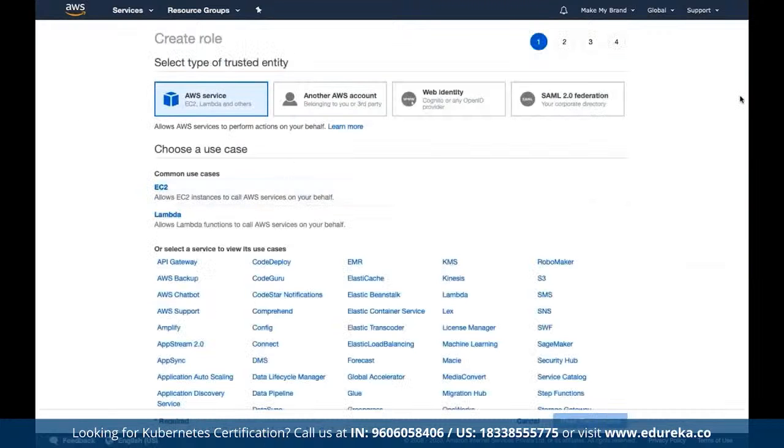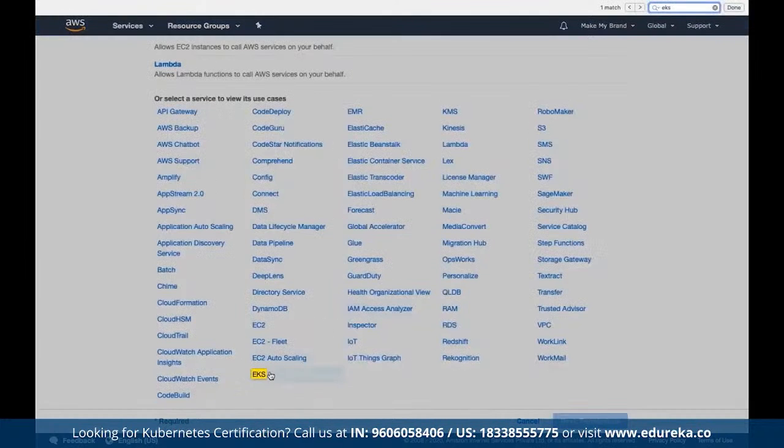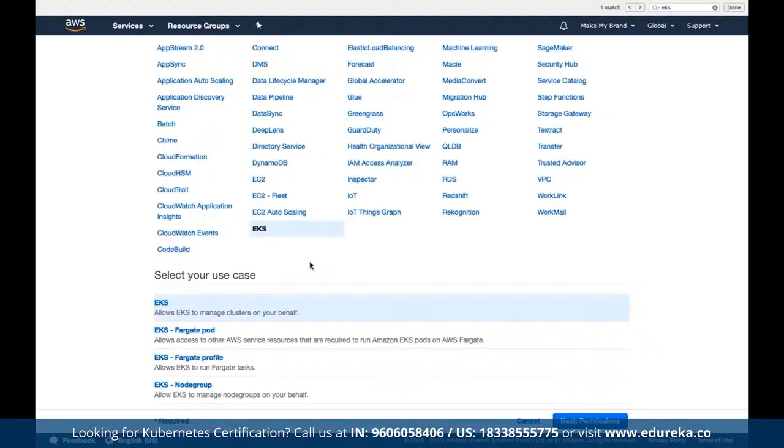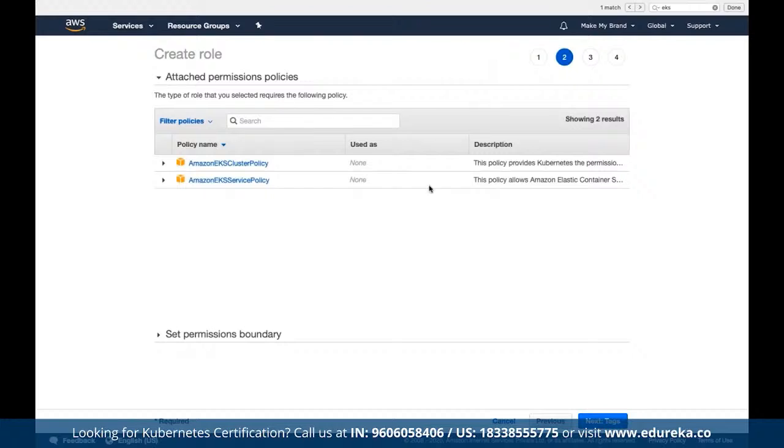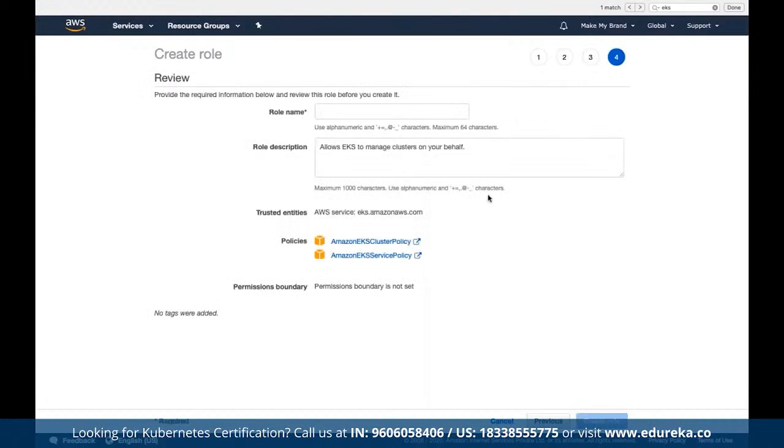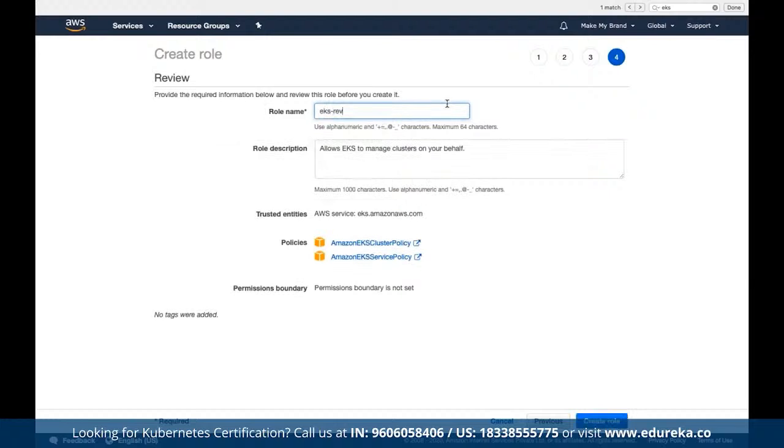Under the service, we can choose EKS. Here we can choose EKS managed, because we have to allow EKS to manage clusters on our behalf. Here we have to define permissions. We can add permissions. Here we already have these two policies, EKS cluster policy and service policy. We can define tags, review. We can name this role as EKS review.